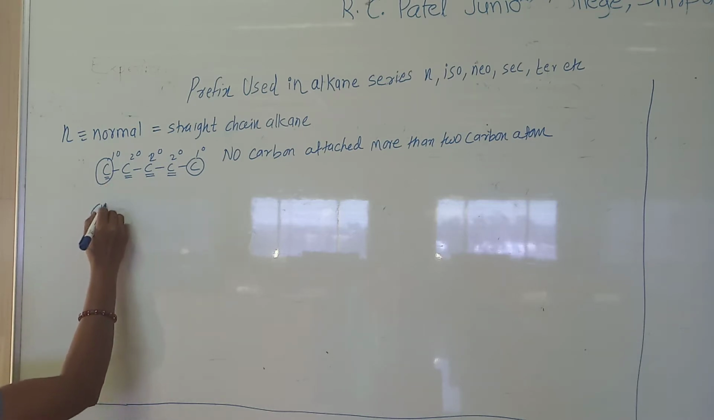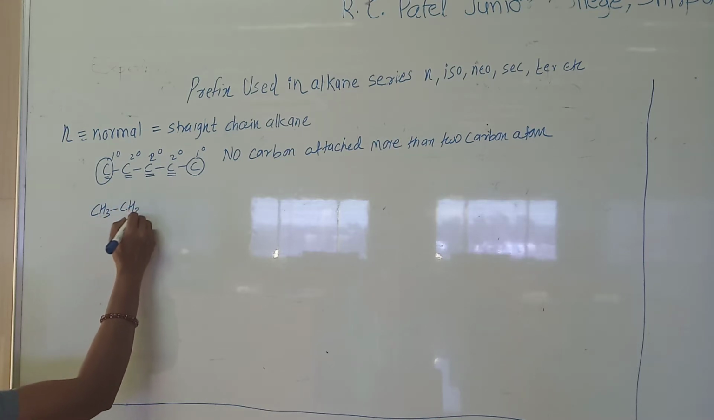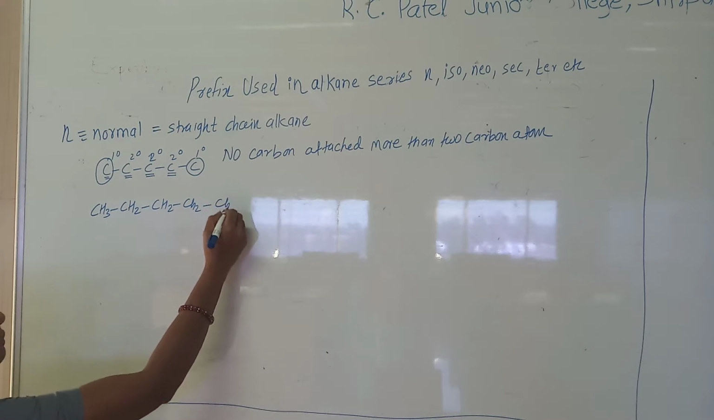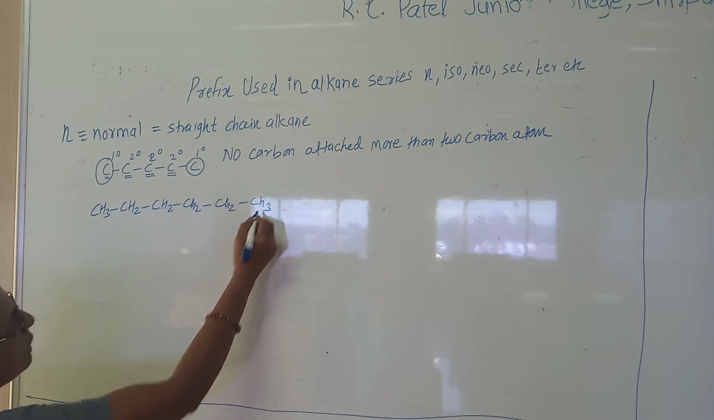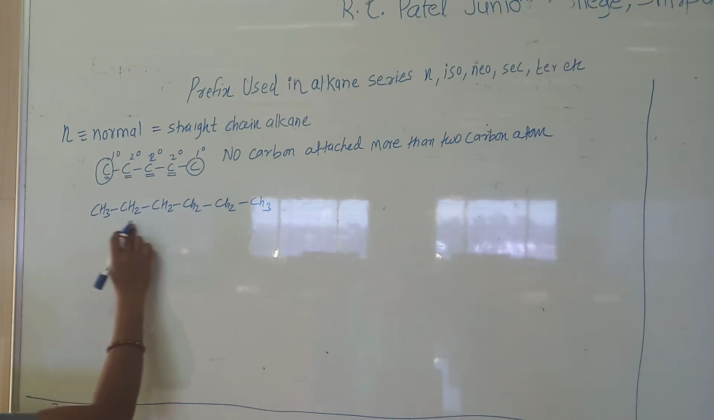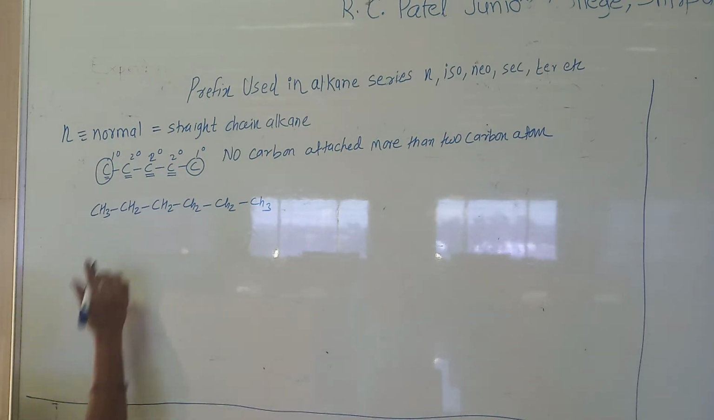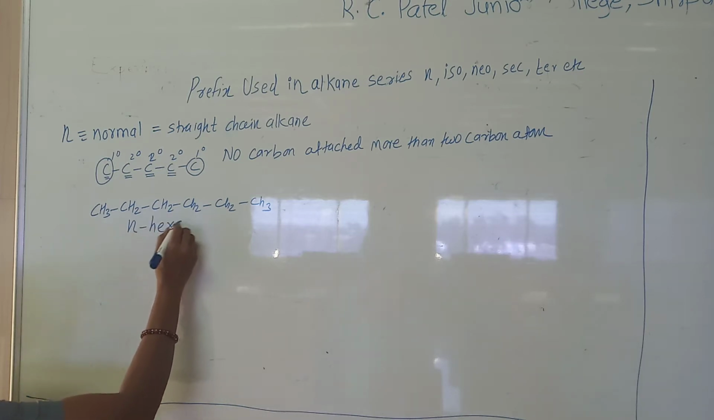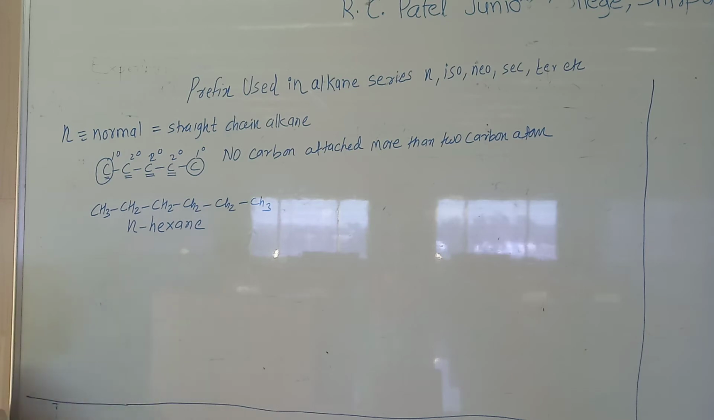Suppose I have to write the name of such an alkane. As it is made up of a continuous carbon chain and there are 6 carbons, it is a normal alkane, and for normal I use the prefix n. So it is n-hexane.